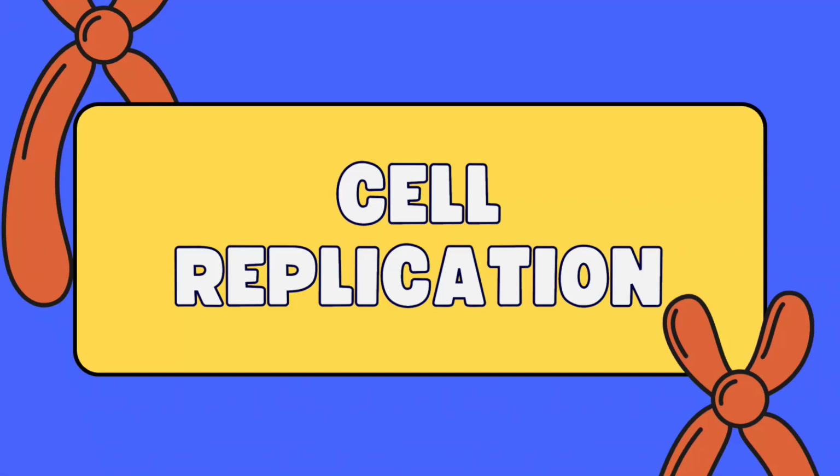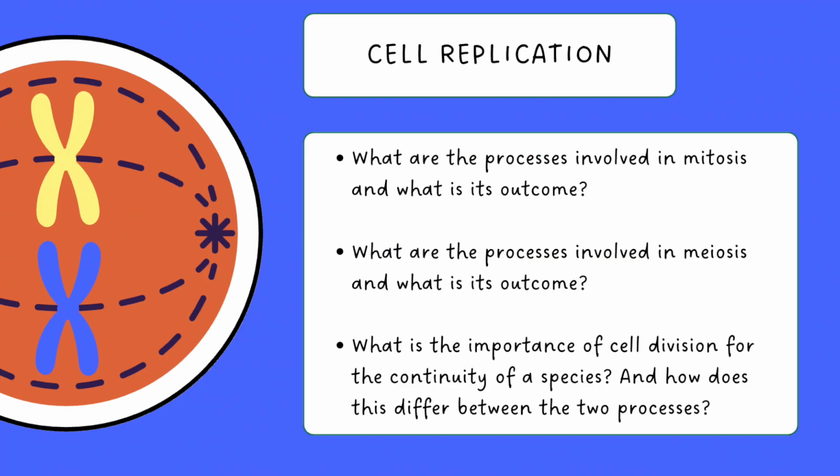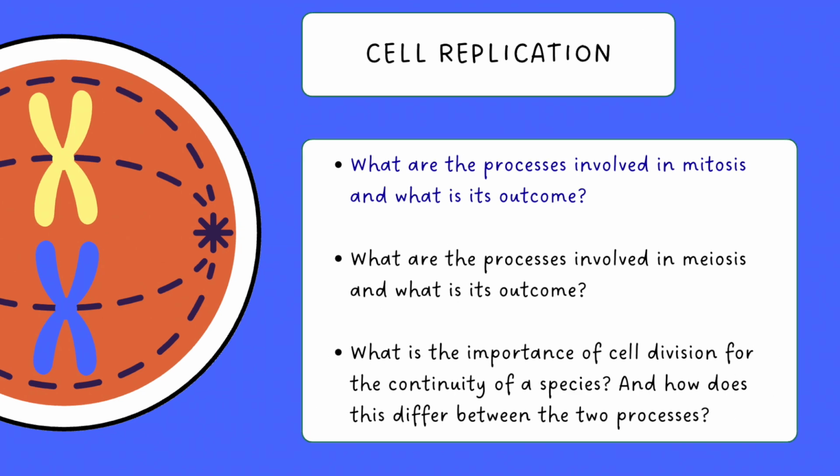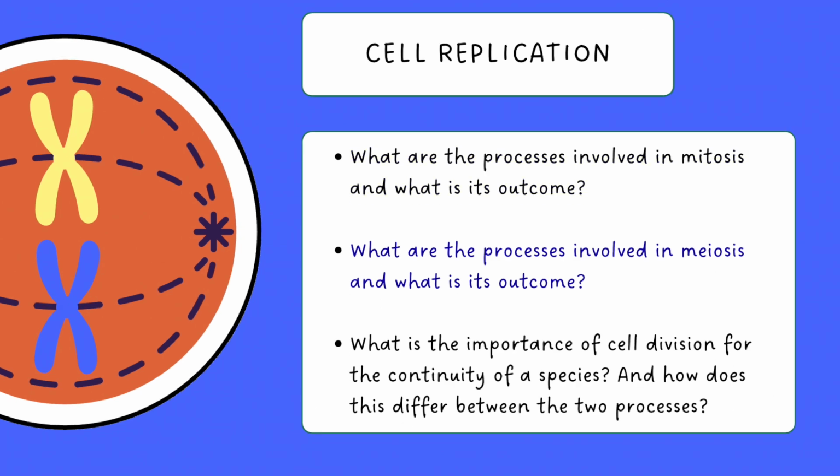In this model, I'll be exploring cell replication, and I'll be focusing on answering the following questions. What are the processes involved in mitosis and what is its outcome? What are the processes involved in meiosis and what is its outcome? And what is the importance of cell division for the continuity of a species, and how does this differ between